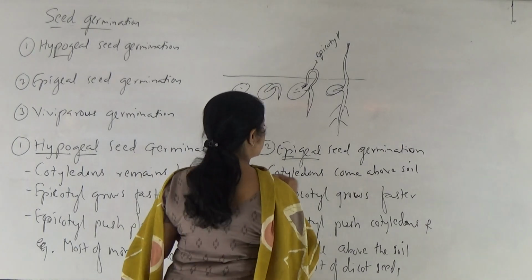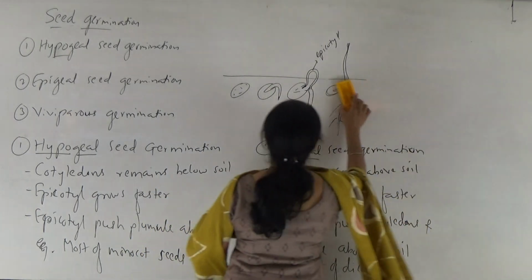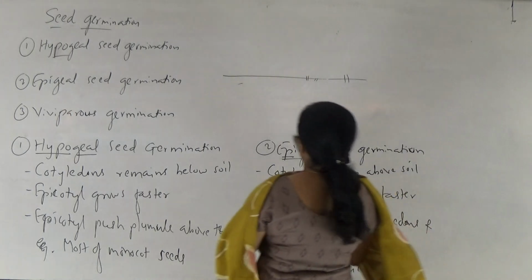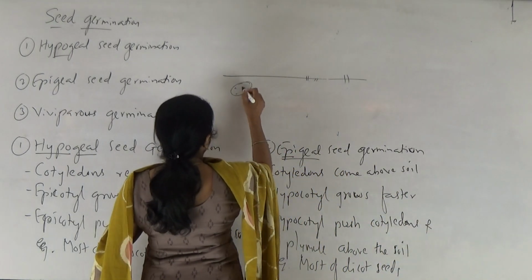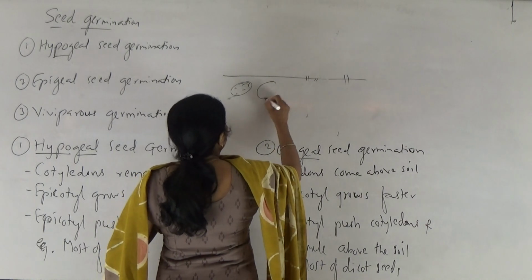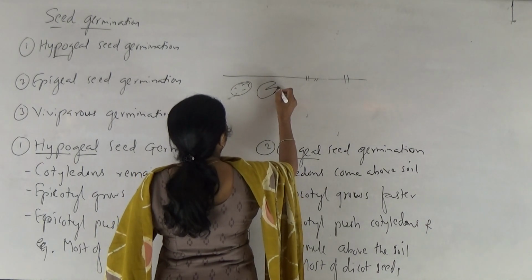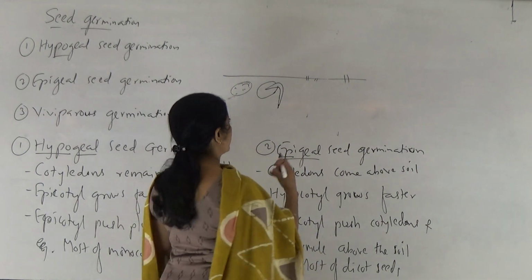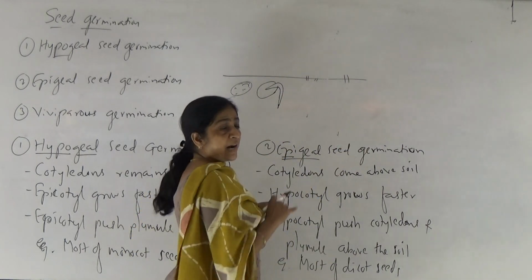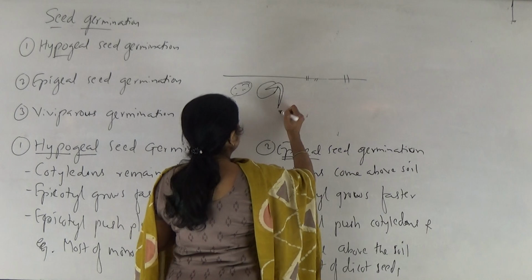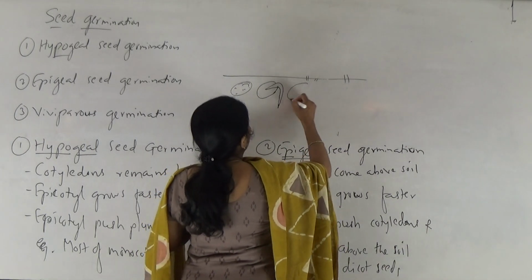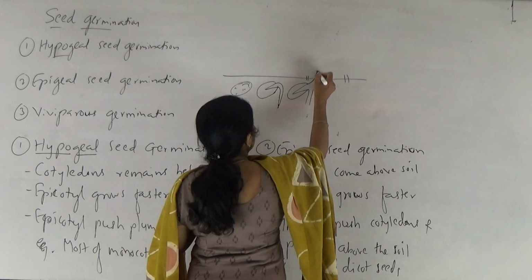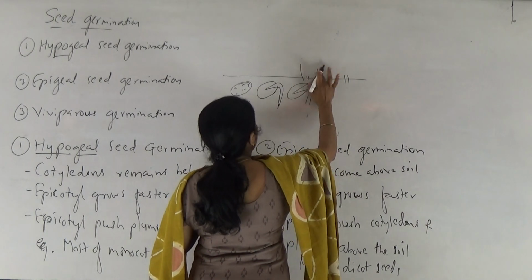So let's see how epigeal seed germination takes place. If this is the soil, then how does the seed germinate? Suppose this is a seed present below the soil. We are sowing the seeds. Then the seed absorbs water, right, and undergoes germination. It starts developing the embryo, that is, the embryo grows and protrudes the radicle outside the seed. The radicle grows in a downward direction, and then the hypocotyl part grows fast and forms such a hook-like structure.